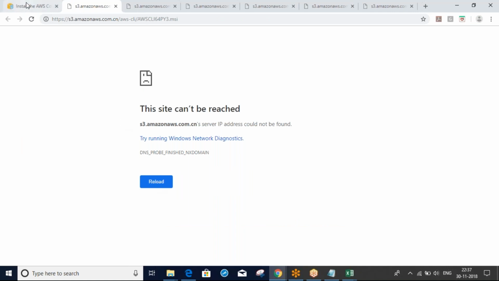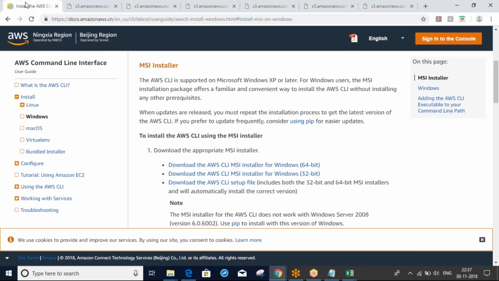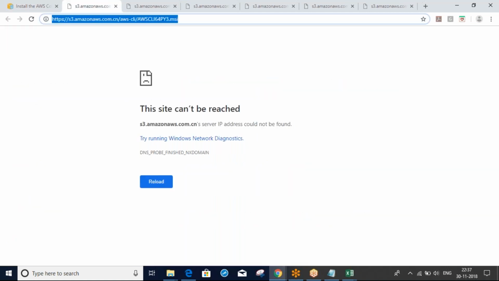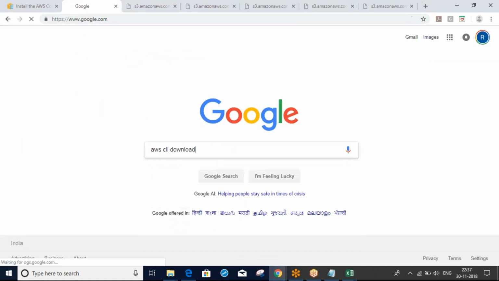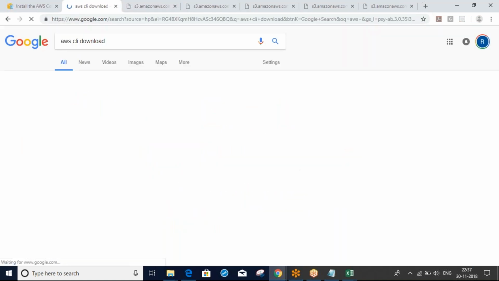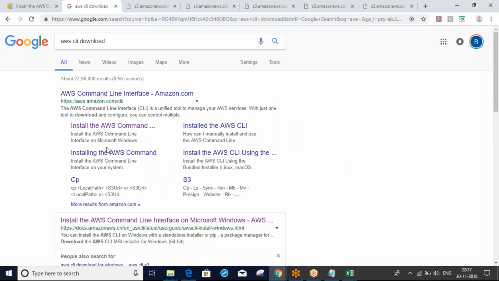Download CLI. Type it in Google. You type it in Google. CLI download. Click this one. Yeah, that's that one, this only.